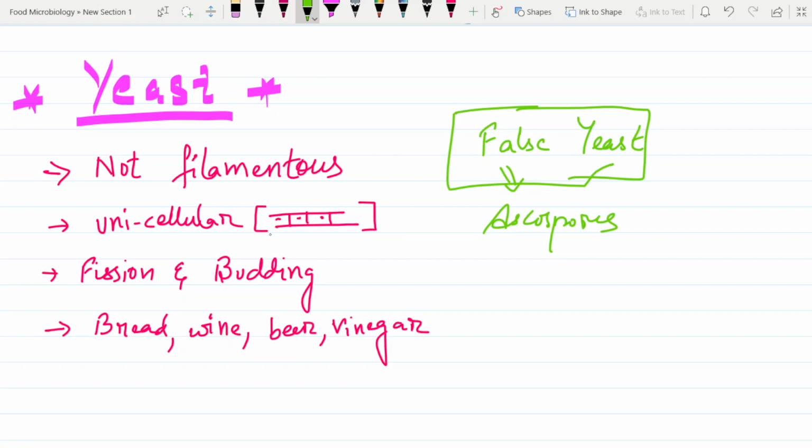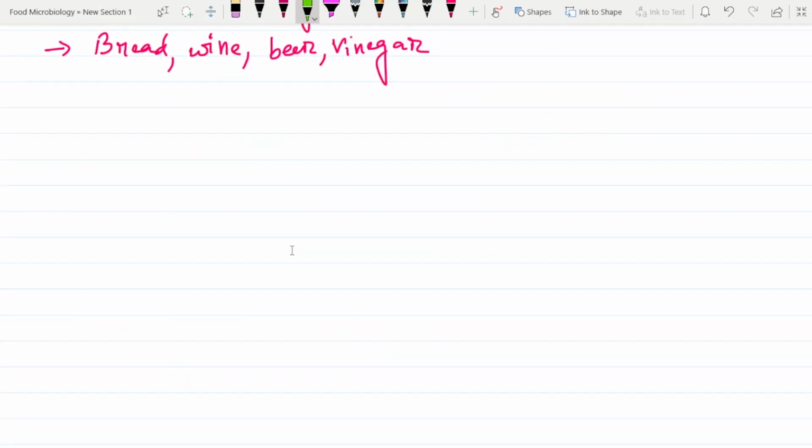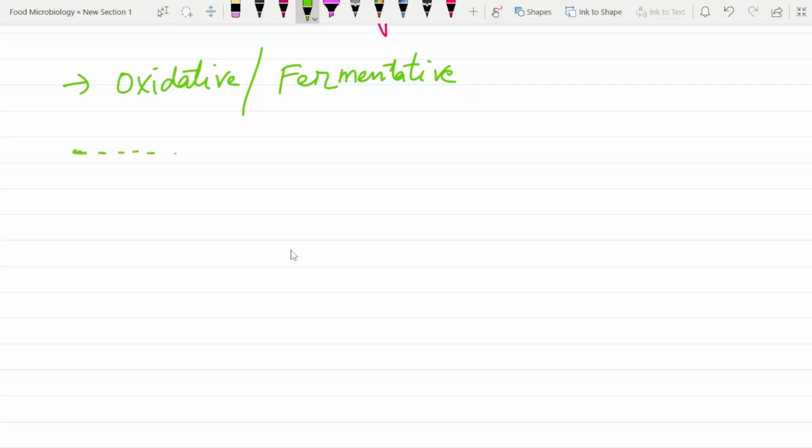So talking more about yeast, they can be oxidative and fermentative. Now what do those mean? We will learn right now. In oxidative yeast, they will form a film on the surface.